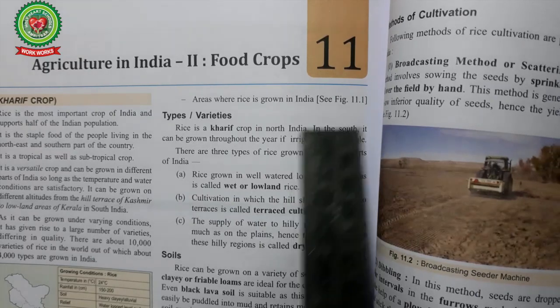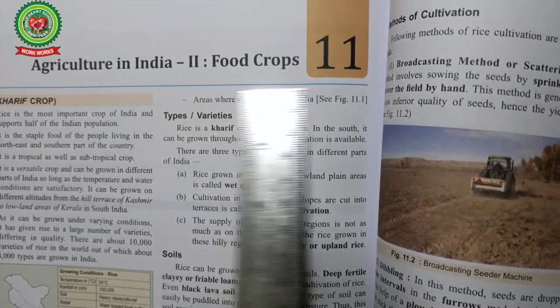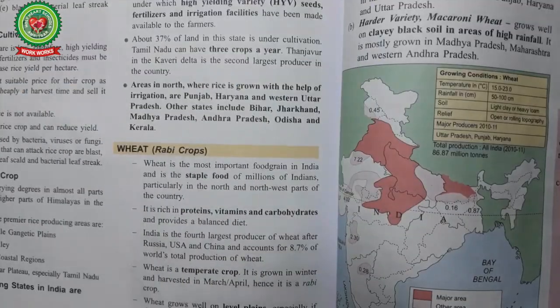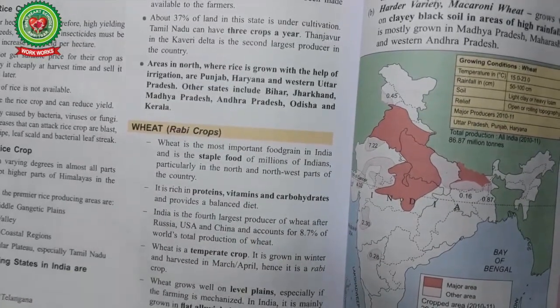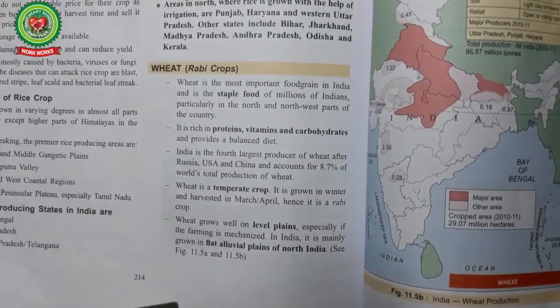Today we'll study chapter number 11, Agriculture in India, part 2nd, Food Crops. In this video, we'll study about wheat. Please open your book at page 214 for the same.